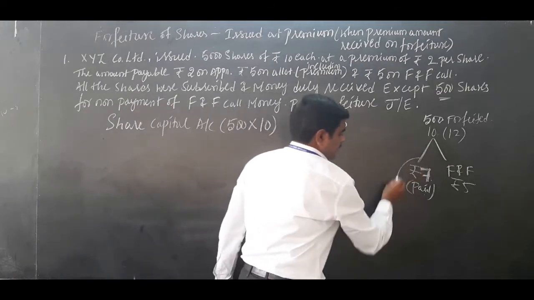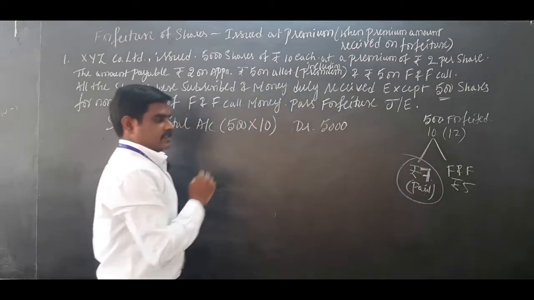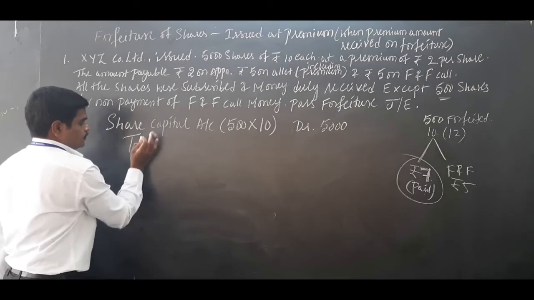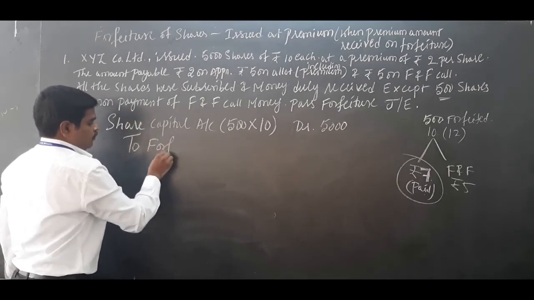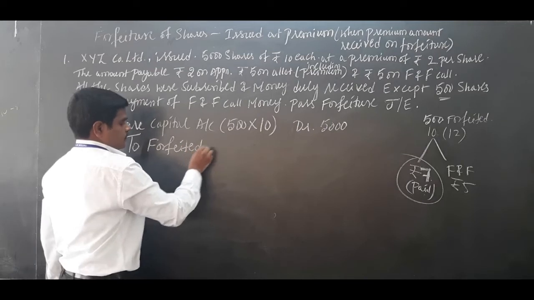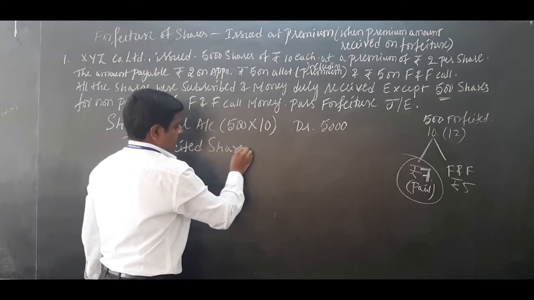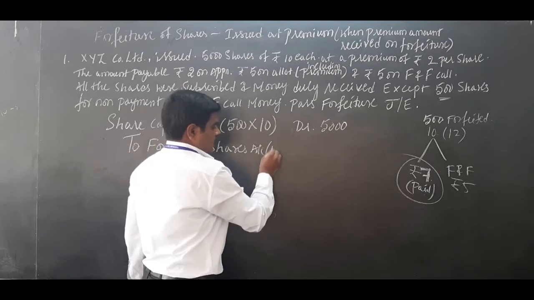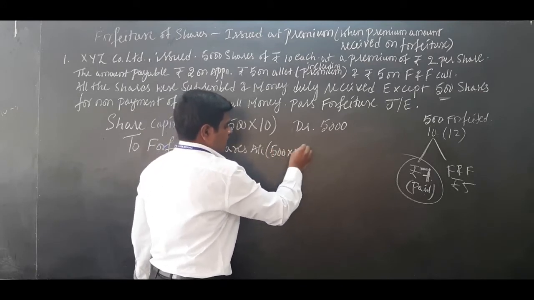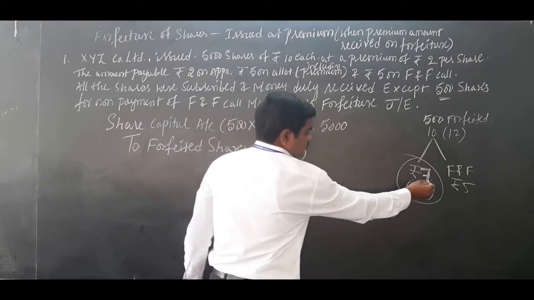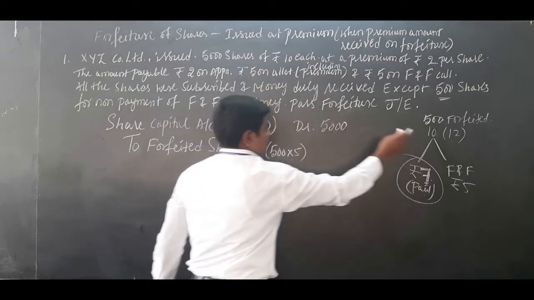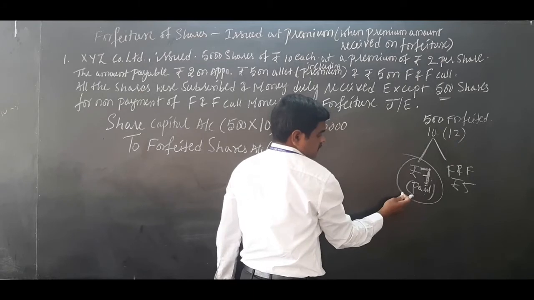So, how much is paid? 7 rupees is paid, that will be transferred to one account, that is called forfeited shares account. To forfeited shares account, be careful here, 500 into 5 rupees you have to take. Why? Because out of the 7, premium amount 2 rupees is there, no? 2 rupees premium you have to minus.